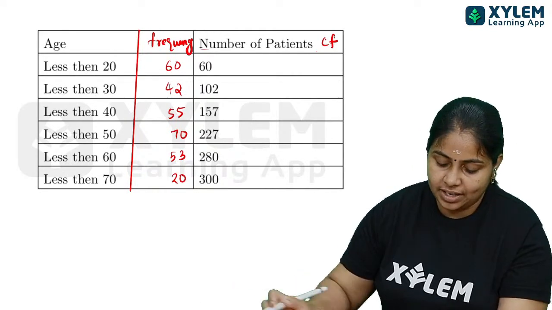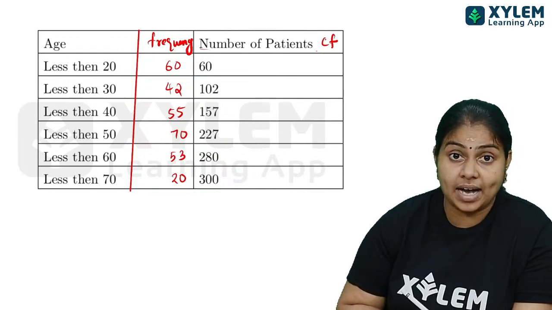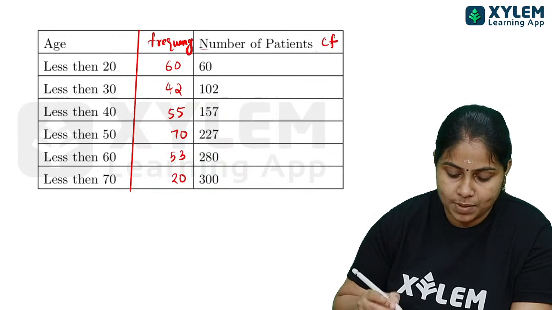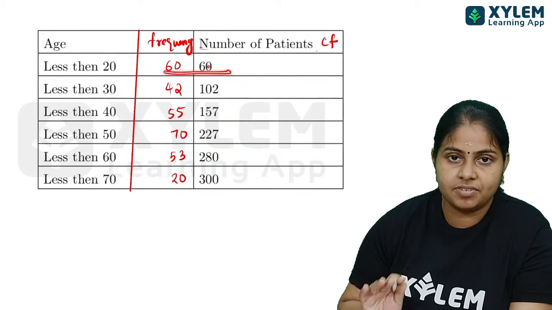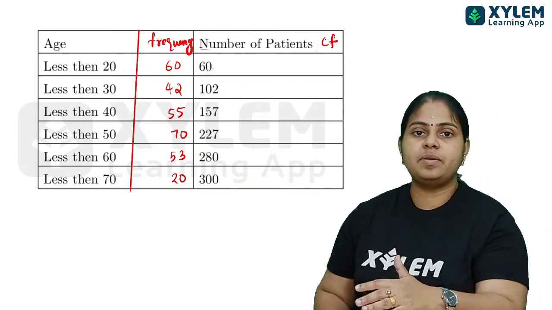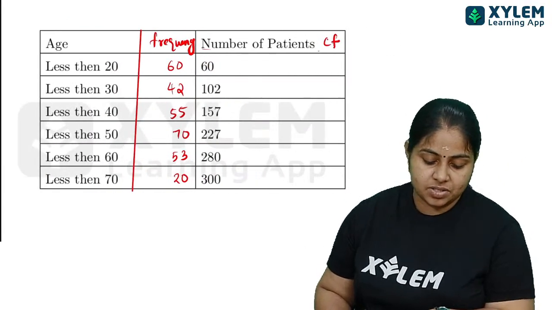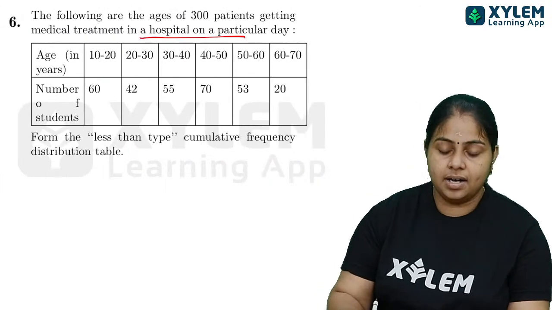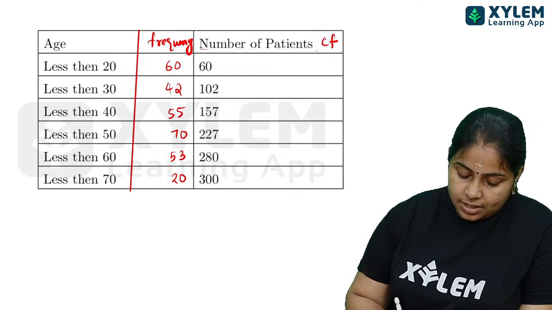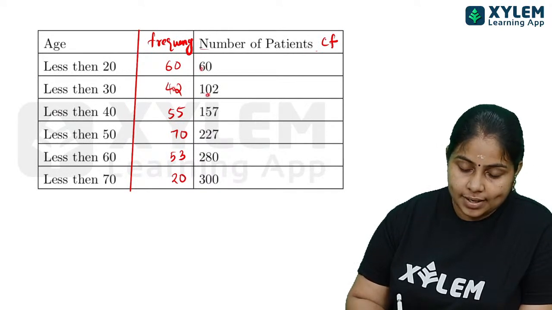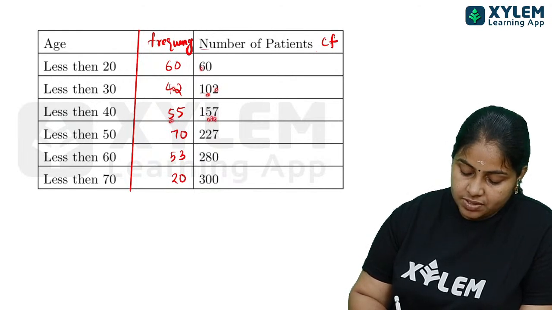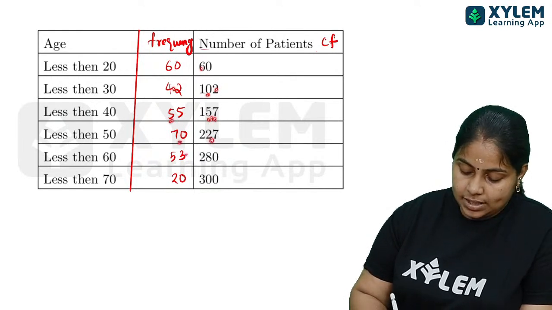Okay, so children, number of patients. As in the previous case, we have prepared the cumulative frequency, and like that here also: first 60, the first value will not change. That same value, less than 20 means 60 patients are having their age less than 20. Then 60 plus 42, 102, 102 plus 55, 157, then 157 plus 70, 227. We keep adding like this. What is the total?